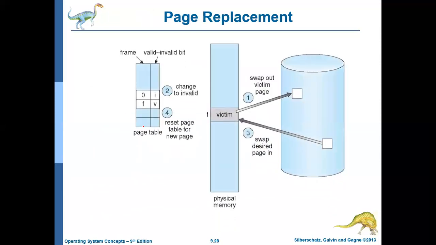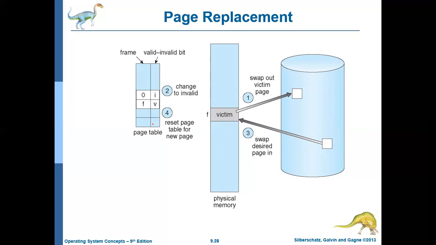Yeah, with this diagram, whenever there is a page fault, we do these particular steps. That is, a trap will be created, and then the operating system checks whether it is a legal access or not. If it is a legal access, then identify the frame in the hard disk, then check whether there is a free frame or not. If there is a free frame, bring it. If there is no free frame, go for page replacement.